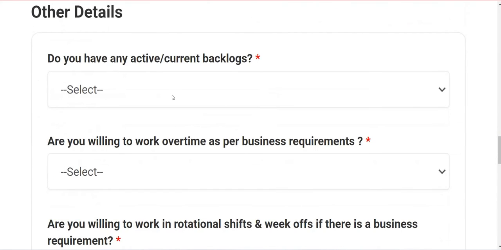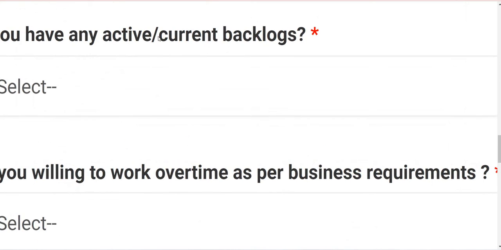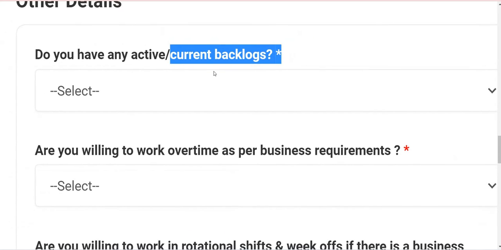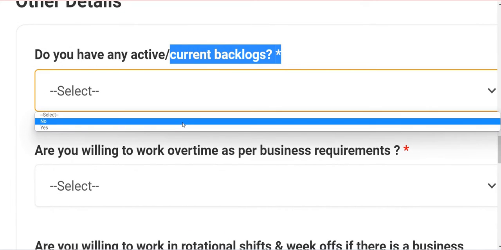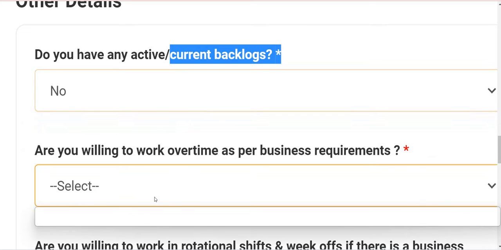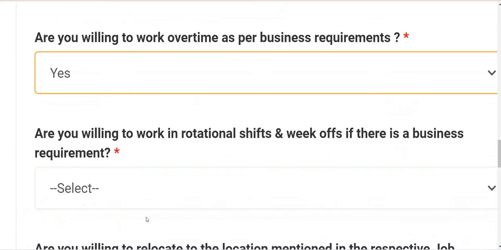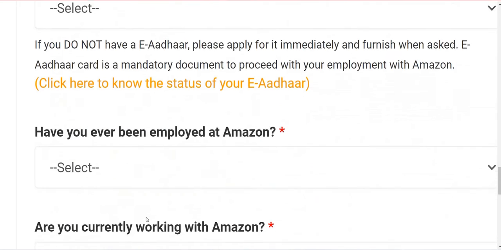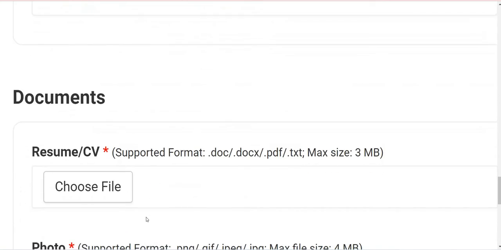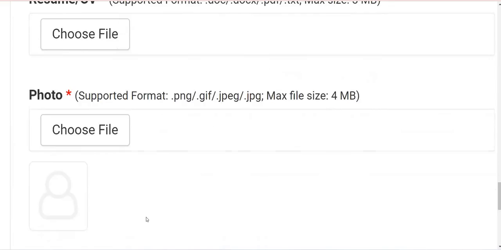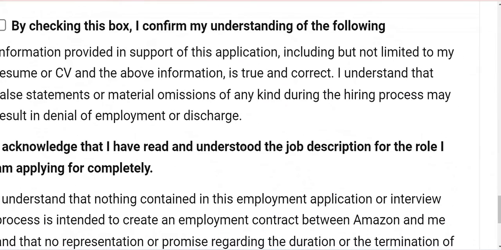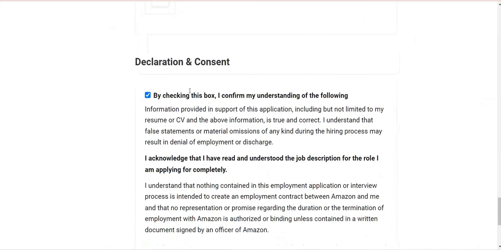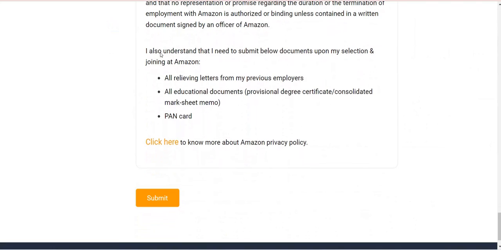Any backlog: few candidates don't know what is meant by backlog. Backlog is an arrear. So they will mention no. Then give availability as per the business time. Yes, these are the main things you just want to fill. And PAN number, keep it with your Aadhaar number, and employee ID, and if needed photo and resume. After clicking all this, just submit it.